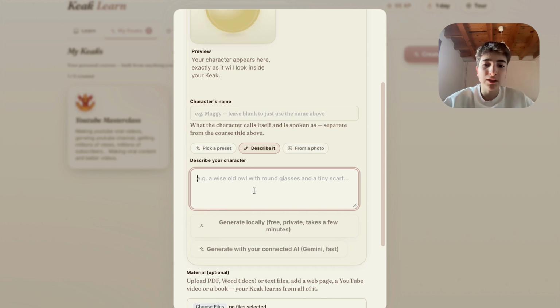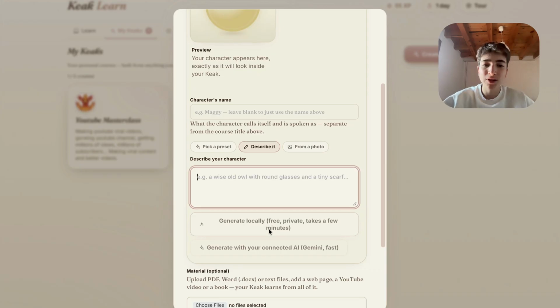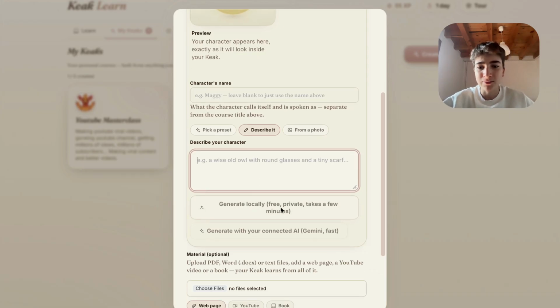When you describe it, it can generate it locally with the Keak AI model, Keak AI, that is a model that you download, it's local, private and free, and it can also generate images. It's a huge upgrade that I have put this week, so now it can generate images.